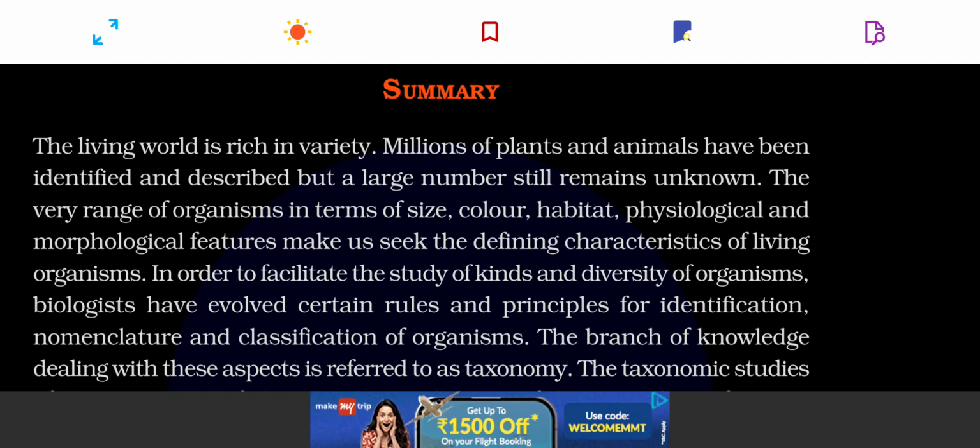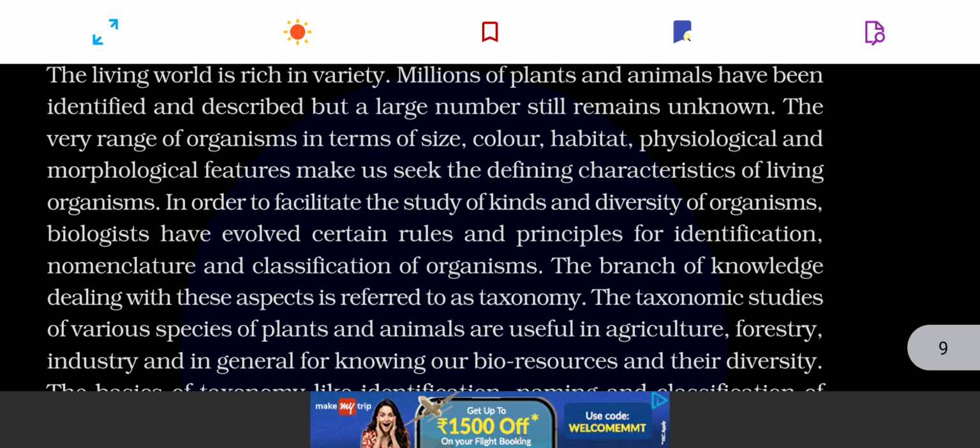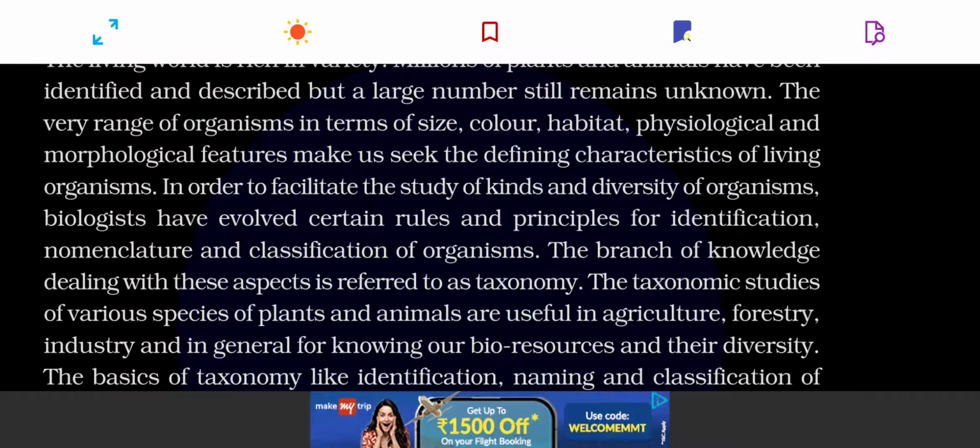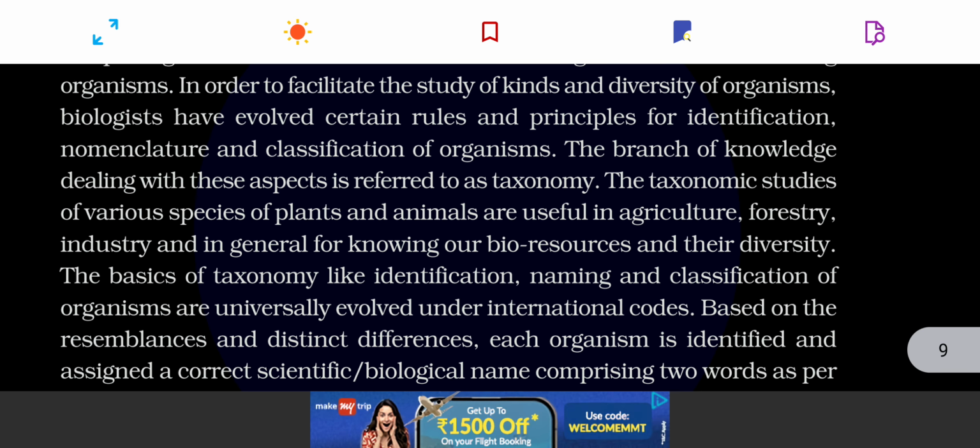The wide range of organisms in terms of their size, color, habitat, physiological and morphological features make us seek the defining characters of living organisms. So this is about the different types of living organisms and differences in their features. So this is what has been discussed over here. Again, about taxonomy, the science of classification.